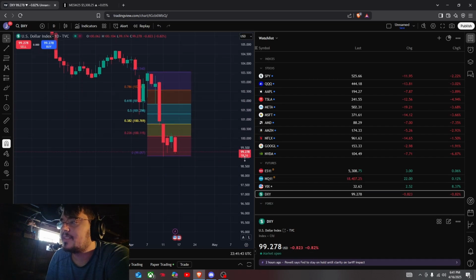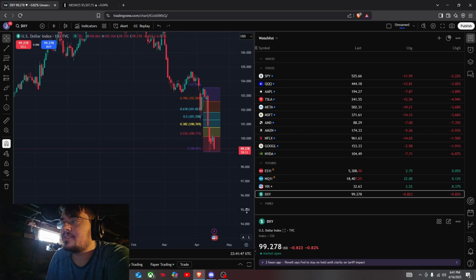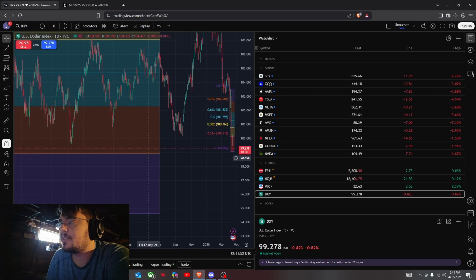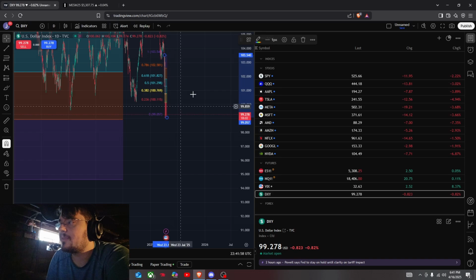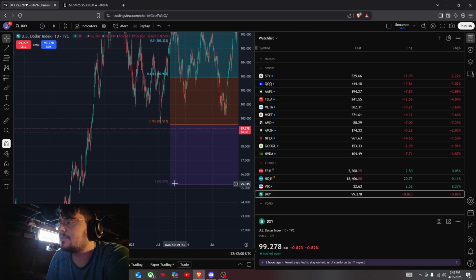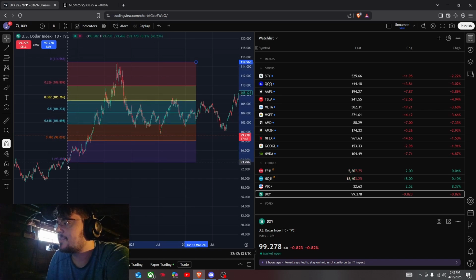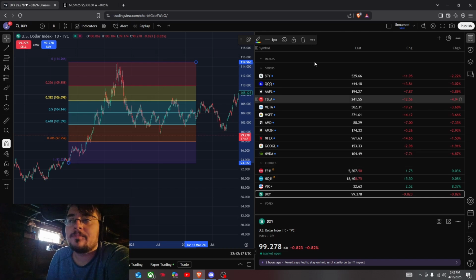Dollar had a bad day today. It's really not showing any sort of buying pressure that it wants to continue going up. So we are heading towards this 98, 99 level. It's probably going to fail. So the next support level for dollar is going to be about 97. If that fails, about 95. So those are my levels.